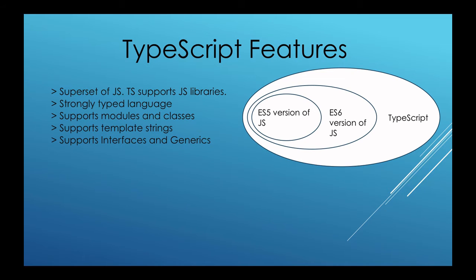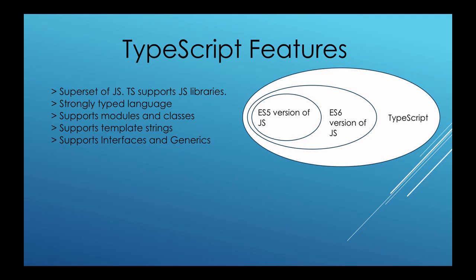Apart from that, TypeScript is a strongly typed language, while JavaScript is a loosely typed language. So what is a strongly typed language? A strongly typed language is a language in which, whenever an object is passed from a calling function to a called function, its type must be compatible with the type declared in the called function. For example, if you are passing an object into a called function, then that particular object's type should be compatible with the type of the function.